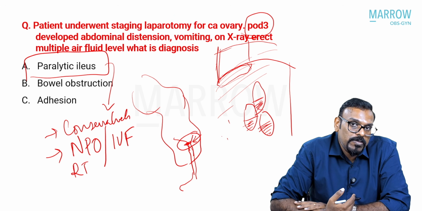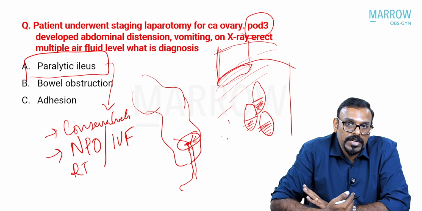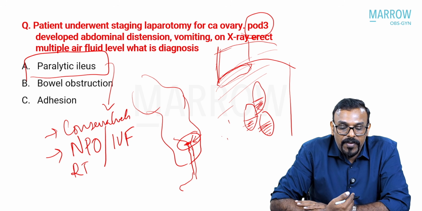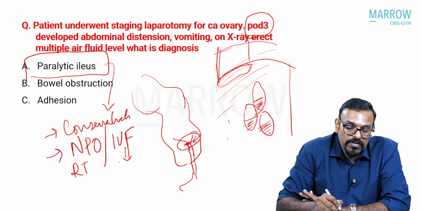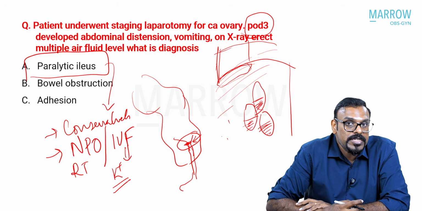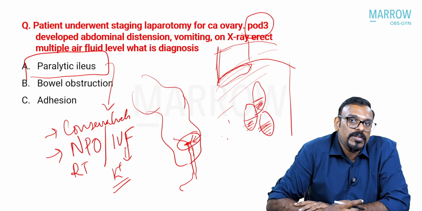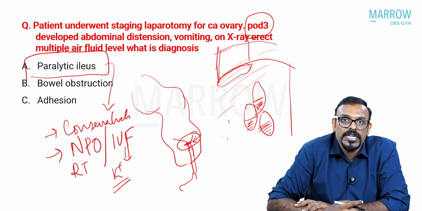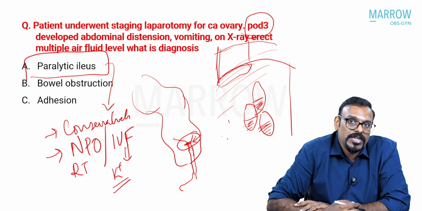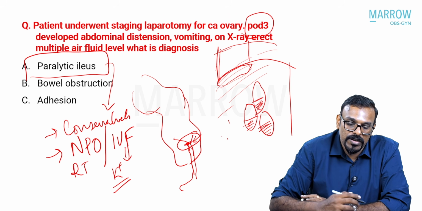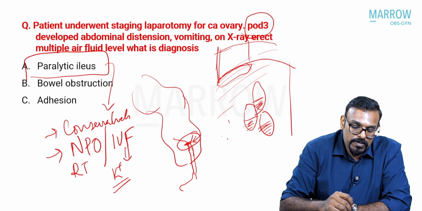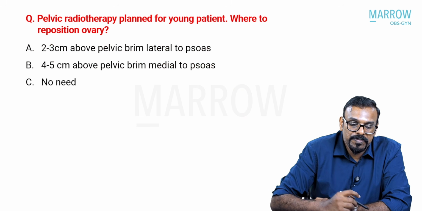You put in a Ryle's tube to decompress the bowel contents. Along with the IV fluids, you correct the electrolyte abnormalities, especially hypokalemia. Over a period of time, the bowel regains its motility, and then the patient can start tolerating oral feeds again. So that is paralytic ileus.